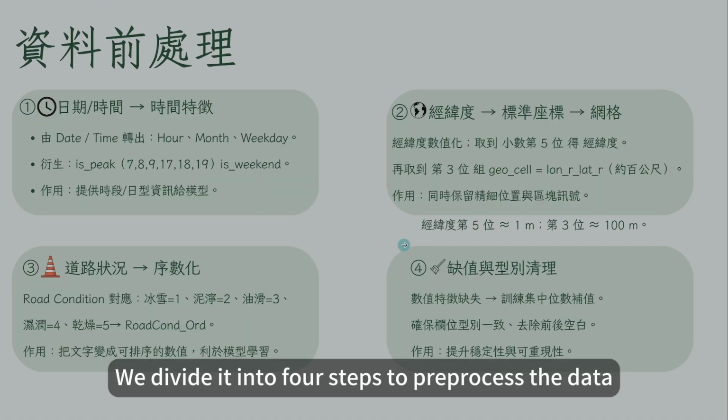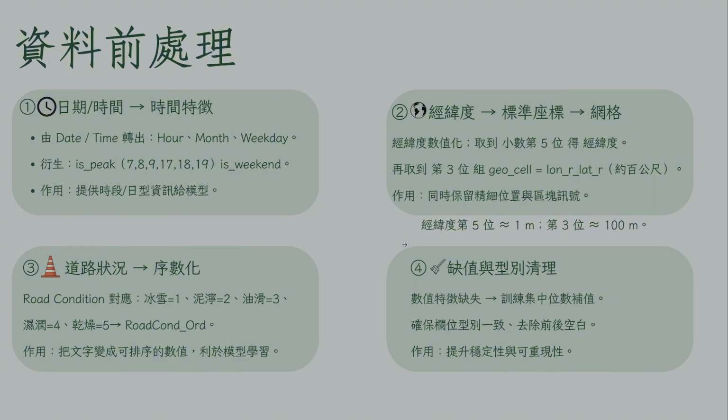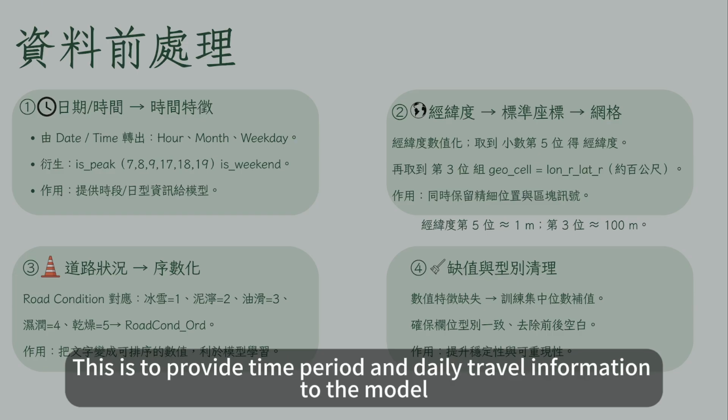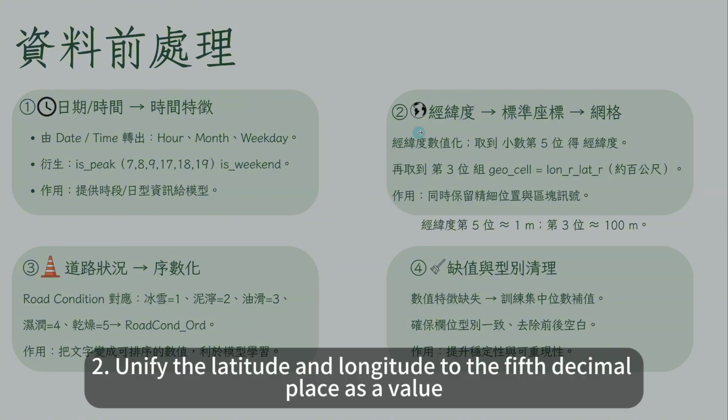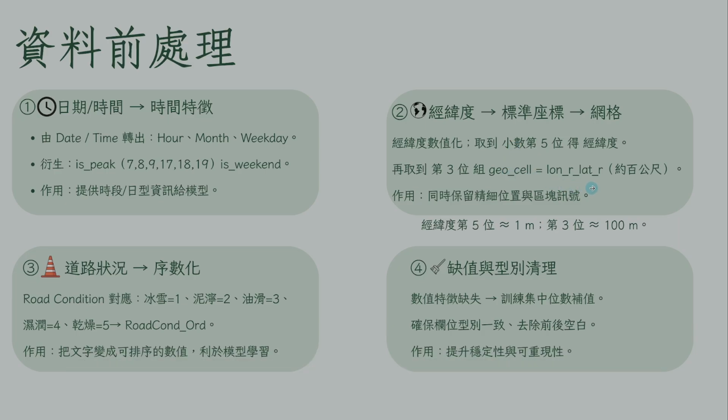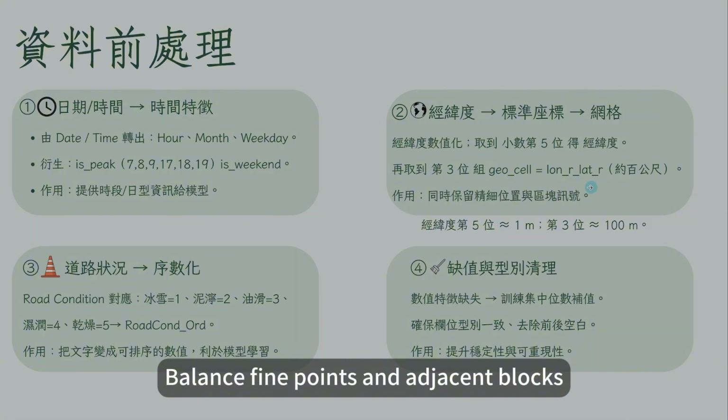We divide it into 4 steps to pre-process the data. 1. Convert the date and time into time characteristics, and mark peaks and weekends. This is to provide time period and daily travel information to the model. 2. Unify the latitude and longitude to the 5th decimal place as a value. Then use the 3rd decimal place to form a 100-meter grid. Balance fine points and adjacent blocks.